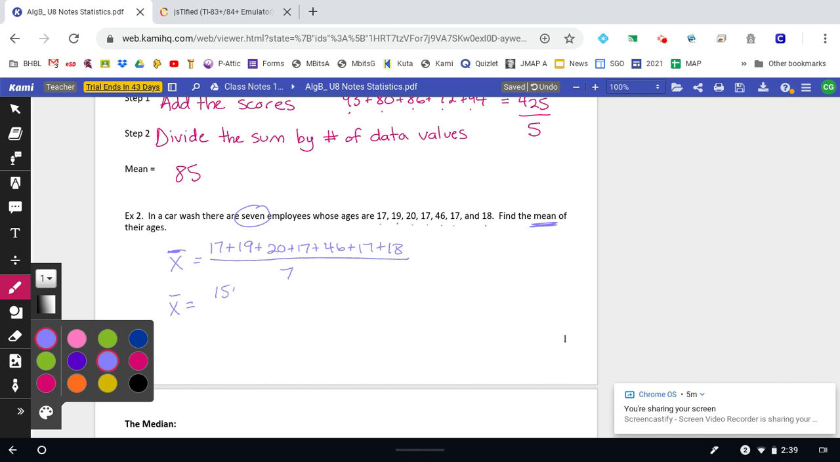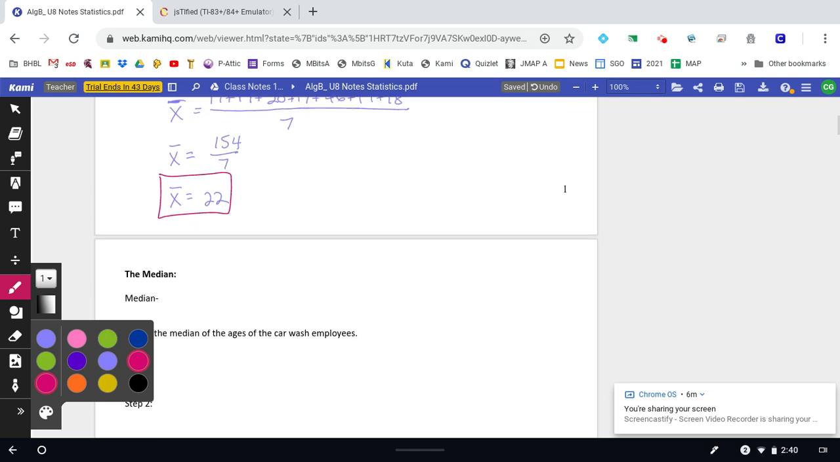I get 154. Divide that by 7, and I get an average of 22. Seems a little strange, right? These numbers, there's not even many kids over 20 at all, but our average here is 22.